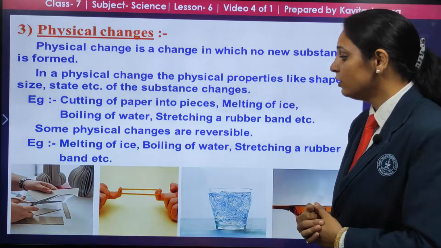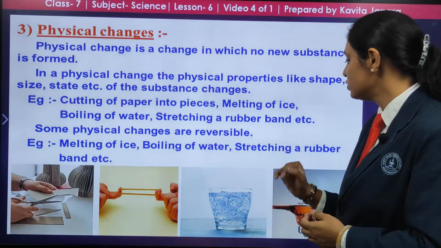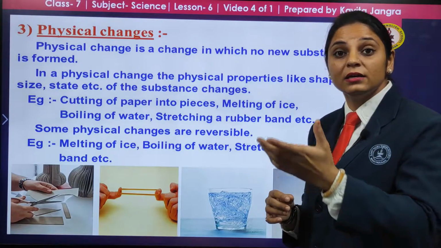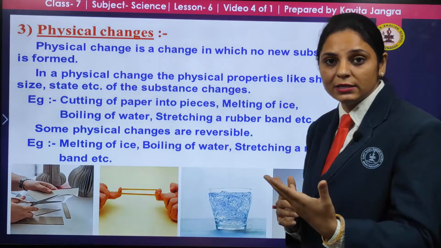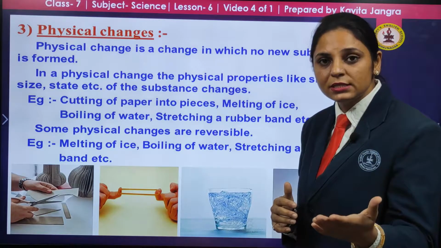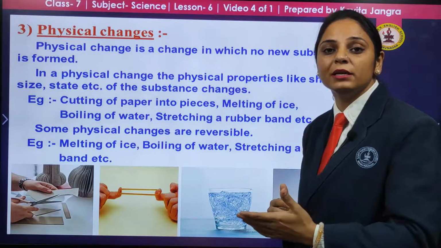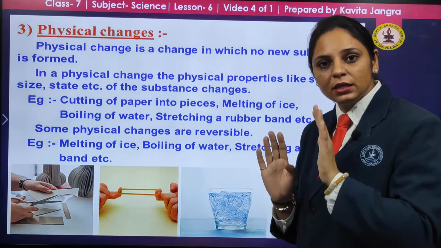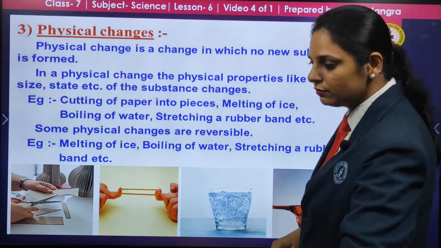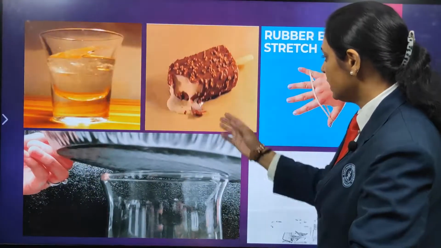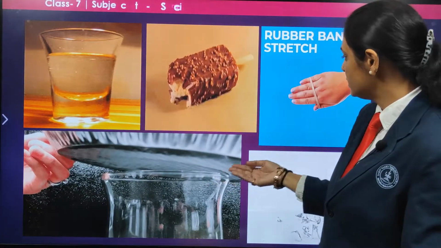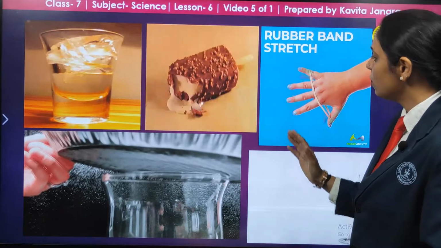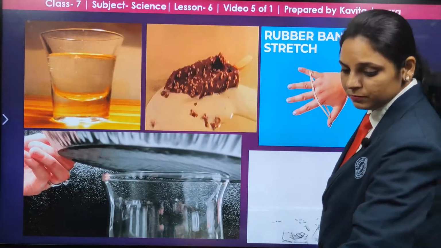Melting of ice, boiling of water, stretching of a rubber band, these all are examples of physical changes, and these are reversible. If you make ice from water, when you keep the ice at open room temperature, it will melt and convert into water. There is a change in the state, but it still remains the same. So this is what a physical change, a reversible change, is. As you can see here, the different physical changes: stretching a rubber band, breaking a glass, these all are physical changes.